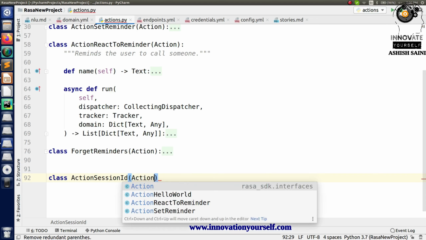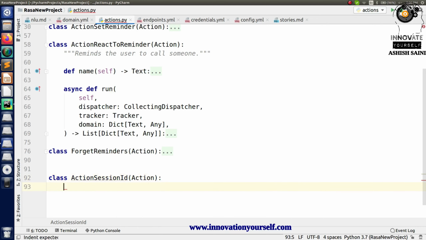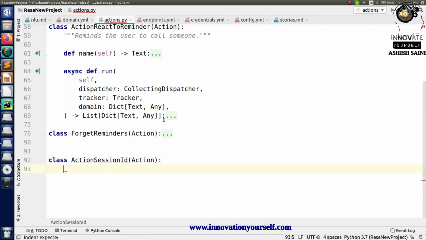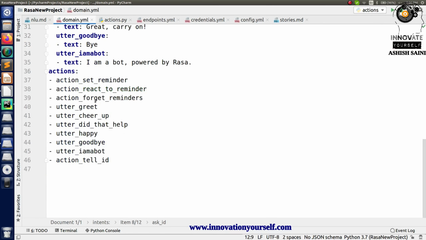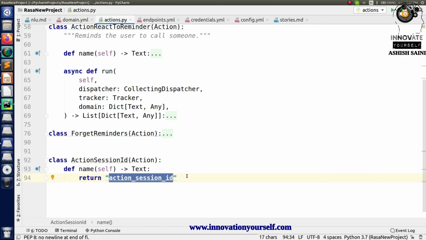And just type action. In this you have to create two different methods. The first one will be the name, as usual, and in here just return the name of it. So let's say action session ID. This is the name which I have specified in here. Just copy this and add it inside the domain file, in here. I'm not using this one, so I will be adding this. I have added this over here so that it can directly link to the chatbot. And now go back. So this is the first method.